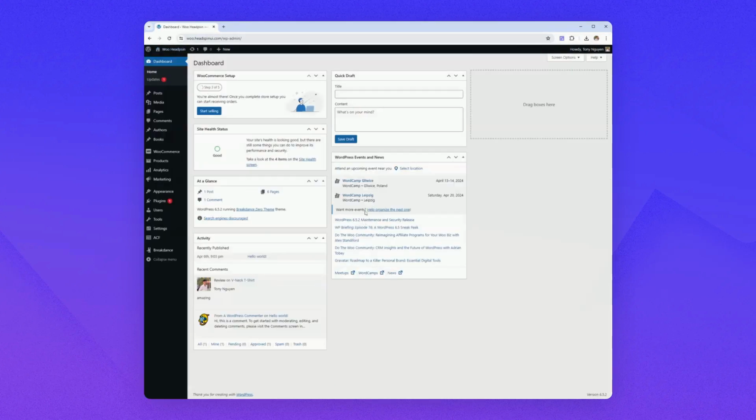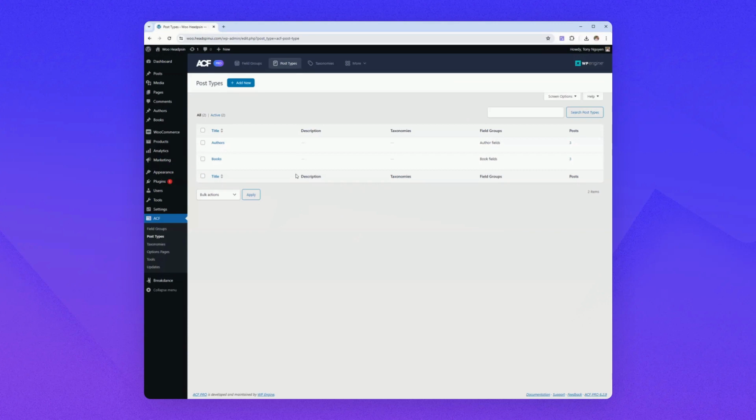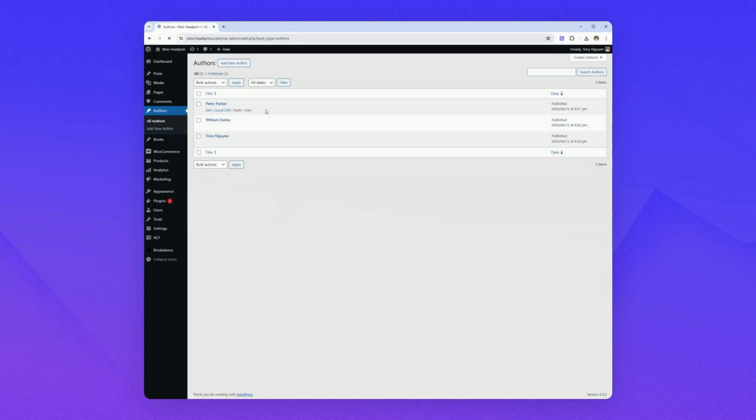What you need is Advanced Custom Fields plugin. A free version will do as well. Use this and create two new post types. I'm going to call them books and authors. Okay, and make sure to add some data, some posts.